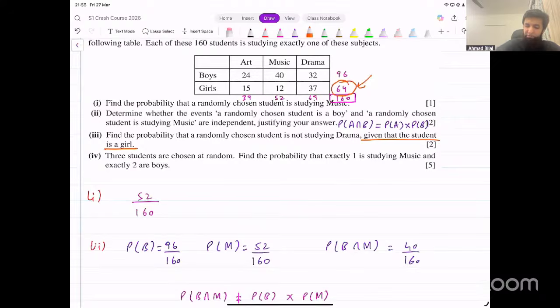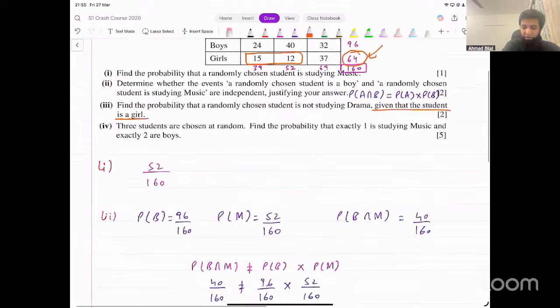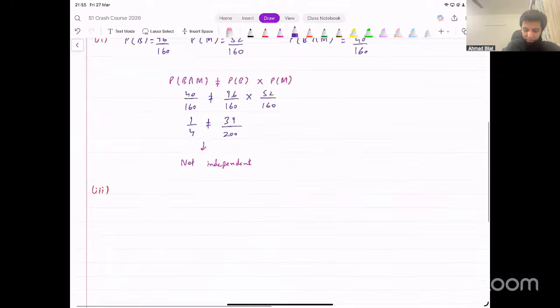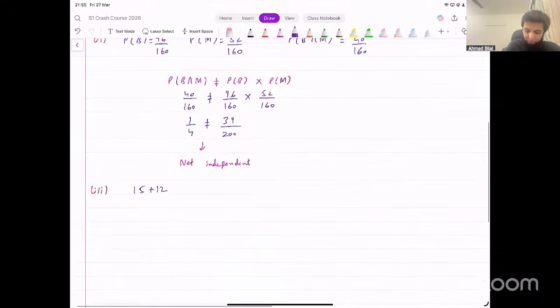Out of these 64 students, what's the probability that the student does not study drama? That's these 27 people, 15 plus 12. So this conditional probability, therefore, is going to be 15 plus 12 over 64, and that's 27 over 64.